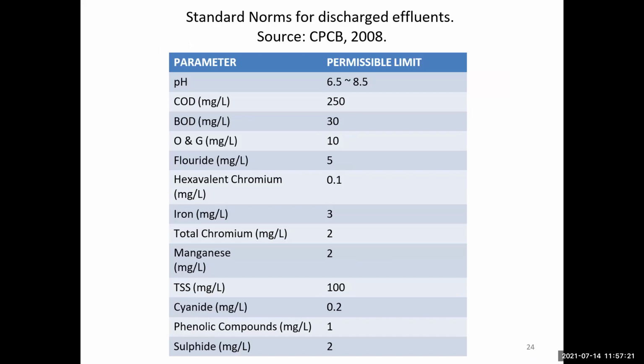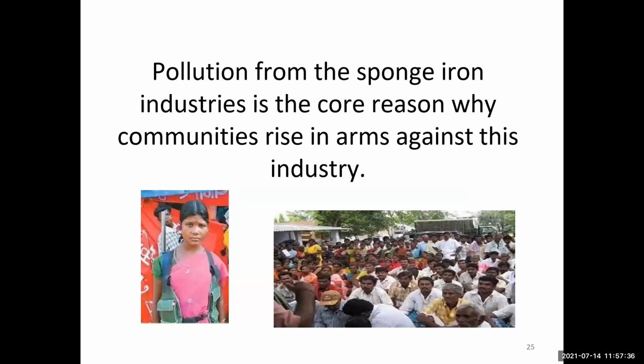These are the parameters and the permissible limits, which are all known: pH, COD, BOD in milligram per liter, fluoride, hexavalent chromium, iron, total chromium, manganese, TSS, cyanide, phenolic compounds, and sulfides. So these are the pollution from the sponge iron.